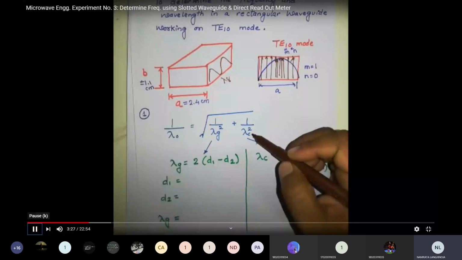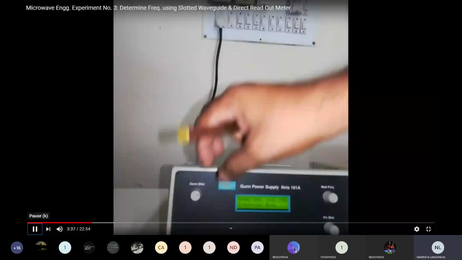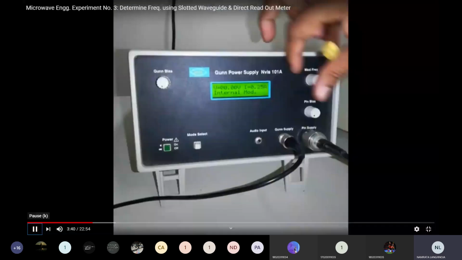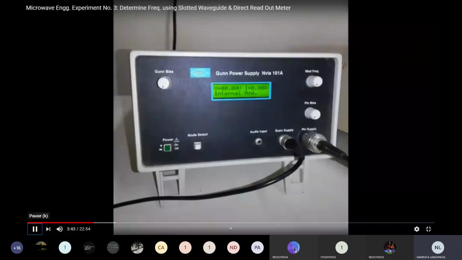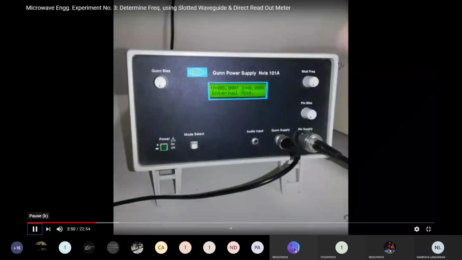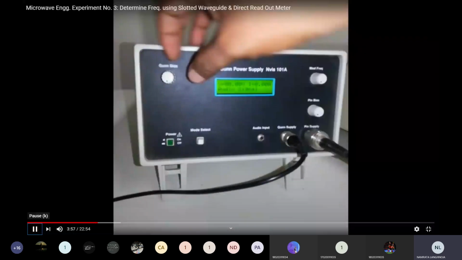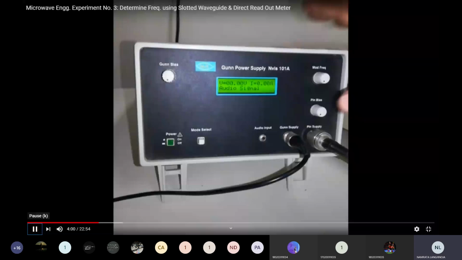Now to measure the guided wavelength, we will do an experiment. So let me make this in a default mode. Whenever you start any experiment in this workbench, first of all you have to ensure that all the knobs are at minimum position. So voltage will be 0 and current will be 0. Next, whenever you change this voltage, it should never be greater than 9 volt. Otherwise, it may damage our gun oscillator circuit.